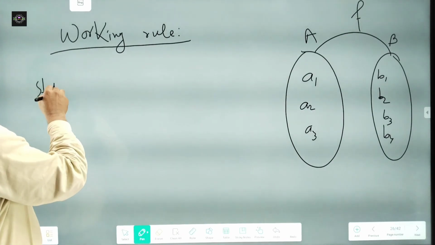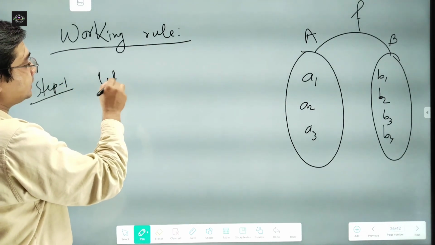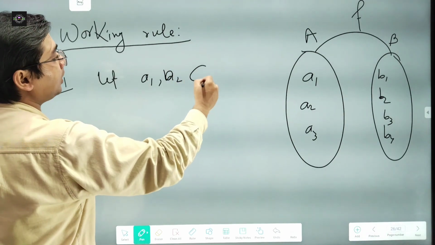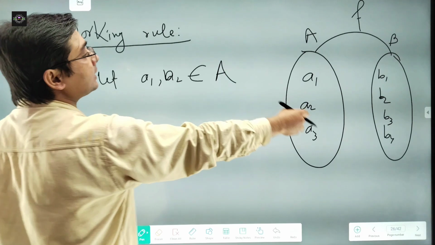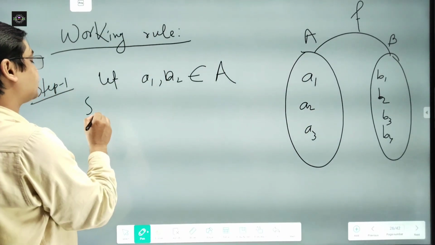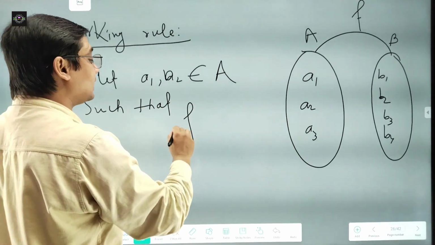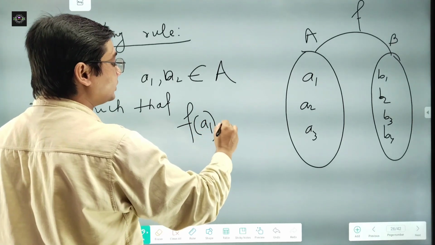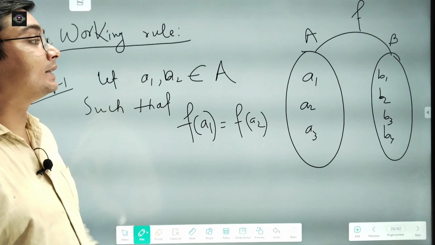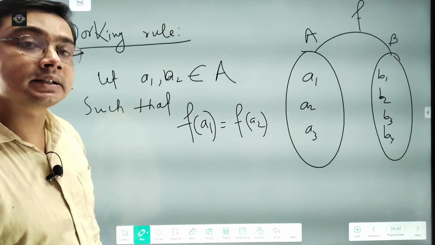In the first step, suppose a1 and a2 belong to capital A. You consider any two elements from this set such that f of a1 equals f of a2. That means we consider two elements in this set, and also we consider their images are equal.